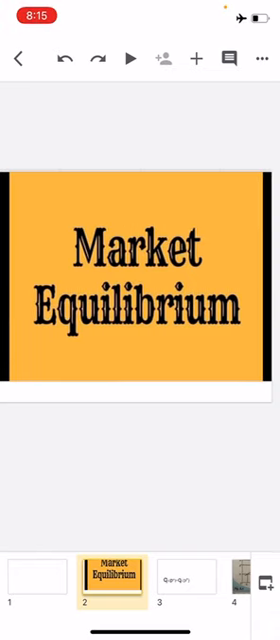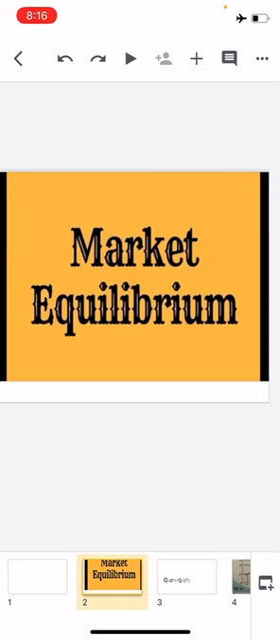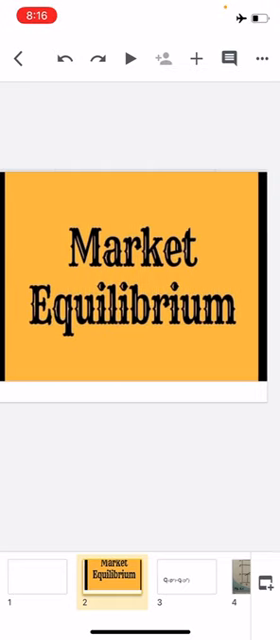Students, today inshallah we will move on to the next chapter, that is chapter number 5, market equilibrium. What is market equilibrium? Market equilibrium is the state in which market supply and demand balance each other. As a result, price becomes stable.